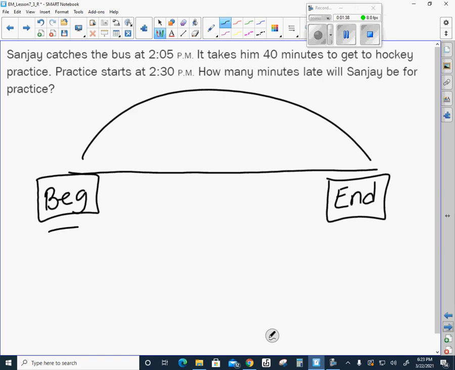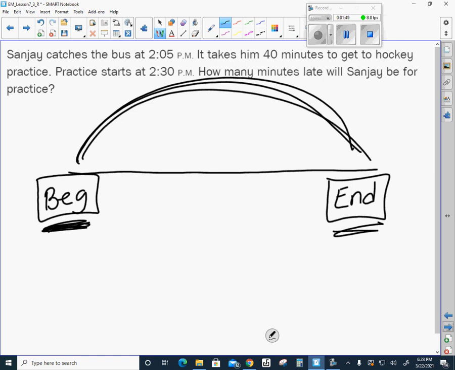Sometimes I might give you the beginning and the end, and you have to tell me how much time is in between. Sometimes I might give you the beginning and how much time it took, and you have to tell me the ending time. And sometimes I might give you the ending time and the time in between, and you have to tell me the beginning. This problem here, there's a lot going on.